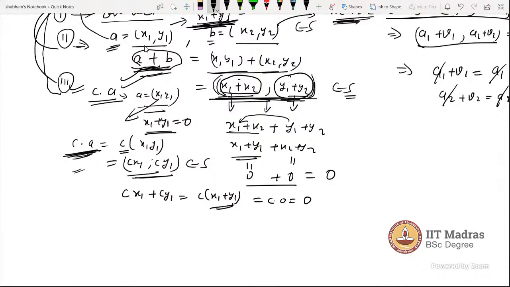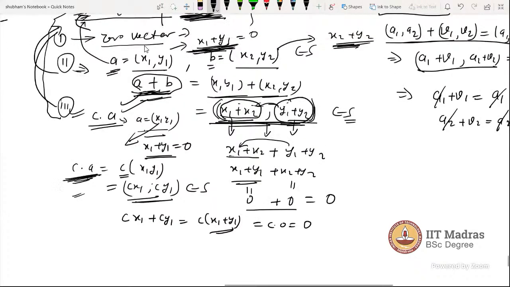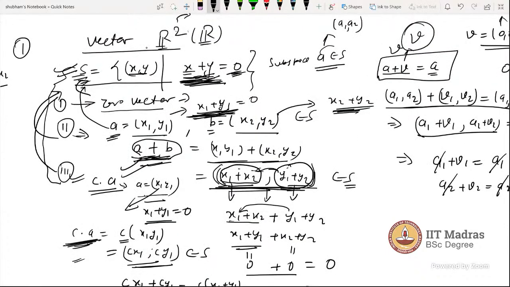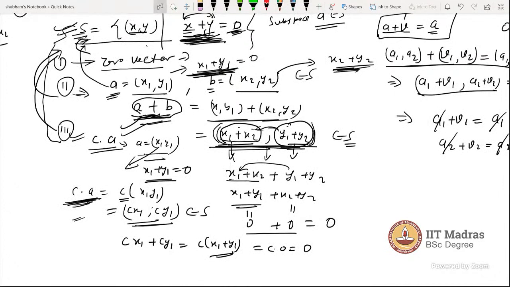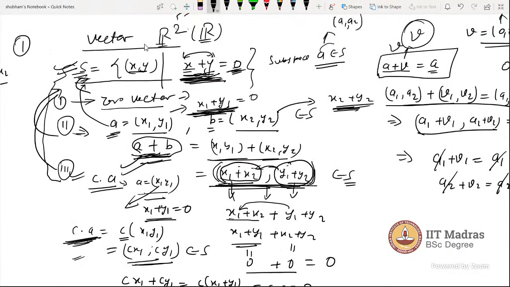This is a single vector with these two coordinates. We added these two coordinates, and the condition is that they are added, then we got 0. Here the standard addition and scalar multiplication are given, like in coordinate geometry. Basically, we are adding the coordinates to form a vector, and c times (x1, y1).